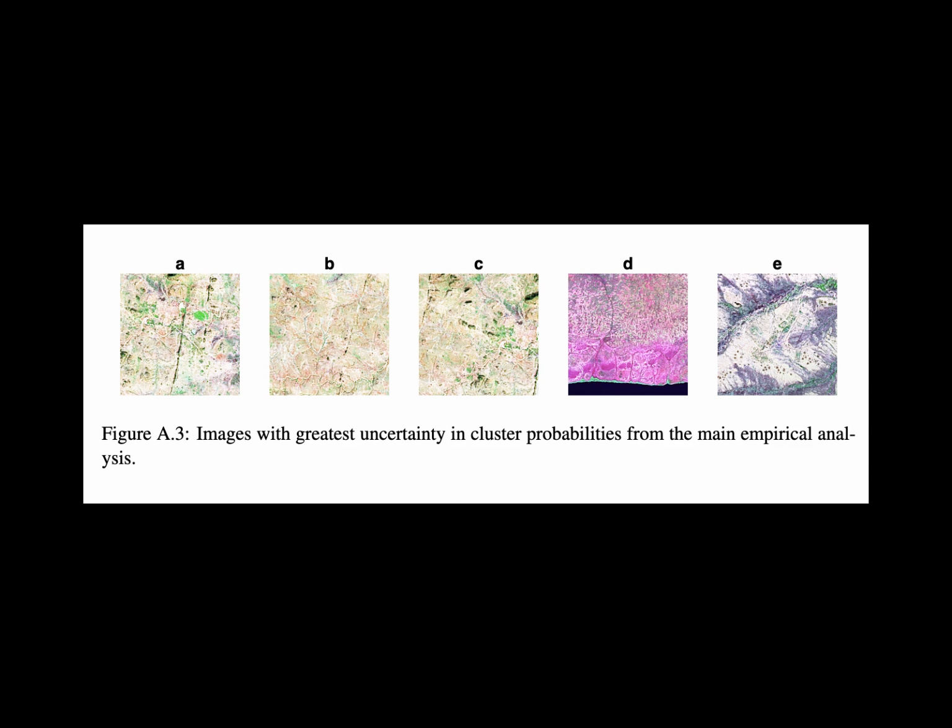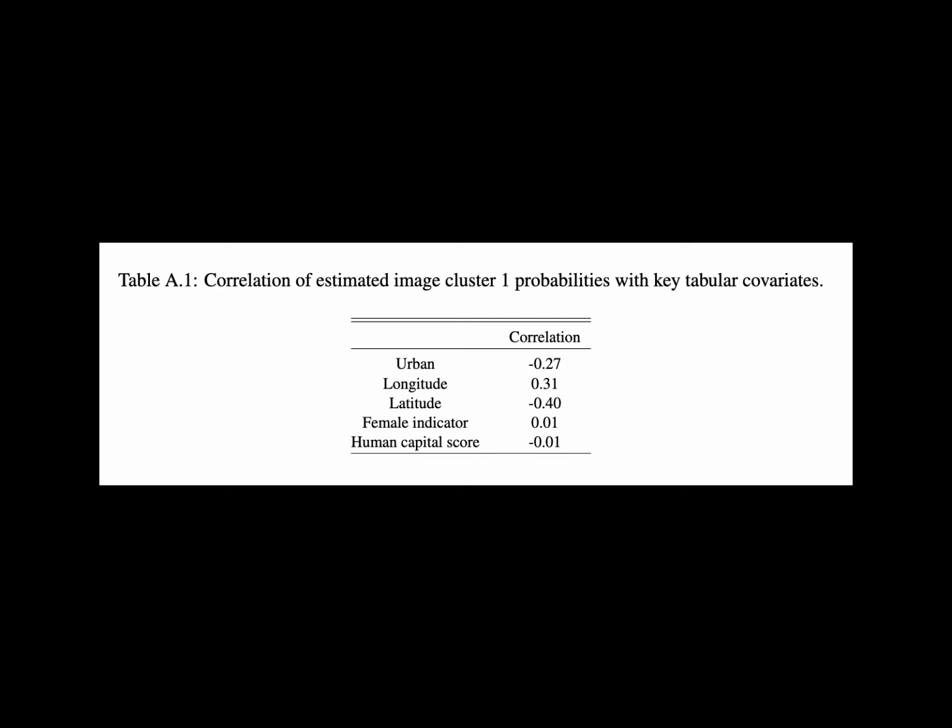Determination of salience regions in the posterior mean probabilities. One benefit of the Bayesian image type heterogeneity model is that we can examine the model in order to assess how image information translates into the predicted effect cluster. In particular, we can take the derivative of the posterior mean cluster probabilities with respect to pixel WH. S superscript direction subscript WHK equals the sum, from C equals 1 to C, of the partial derivative of the expected value of the probability of Zi equals K, given Mi equals M, with respect to M subscript WHC, where C is an element of the set containing 1 to C and denotes the channel band dimension.